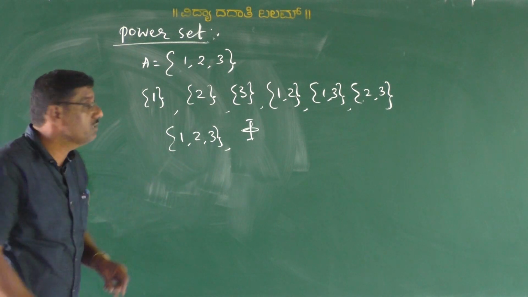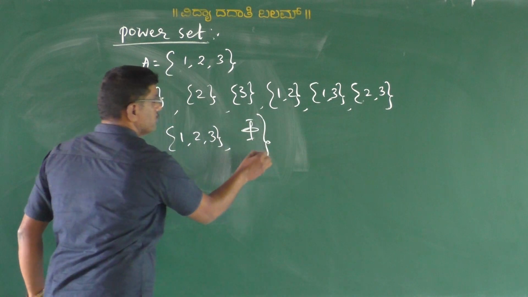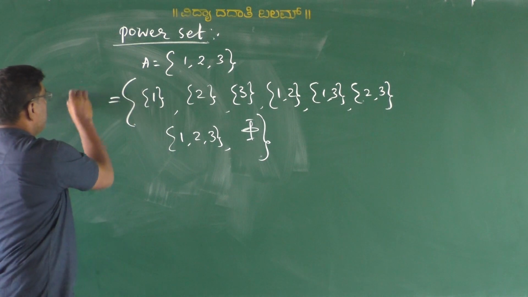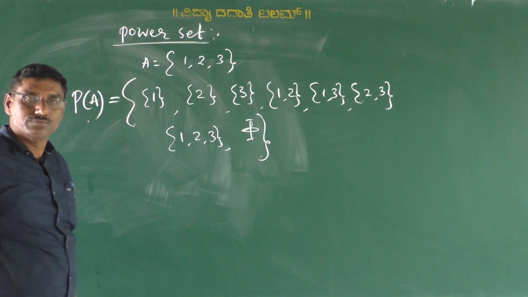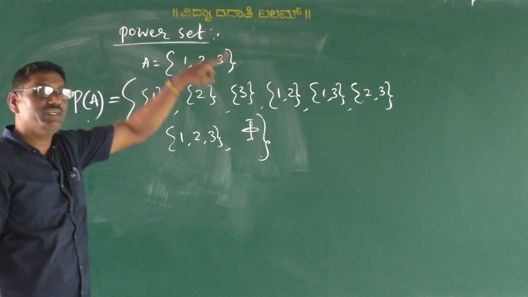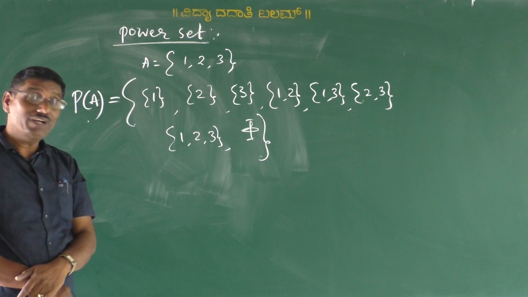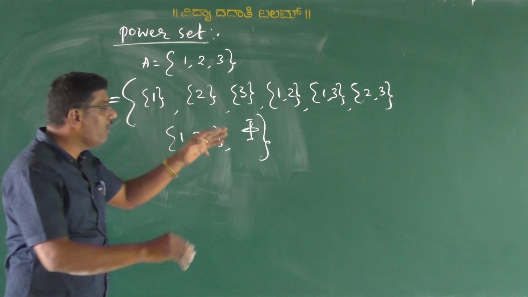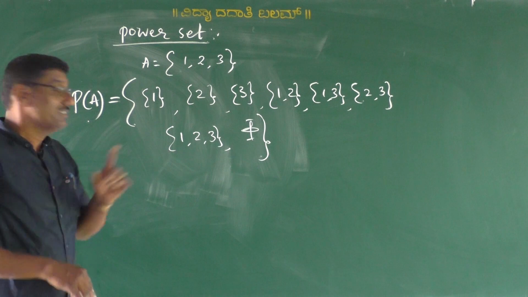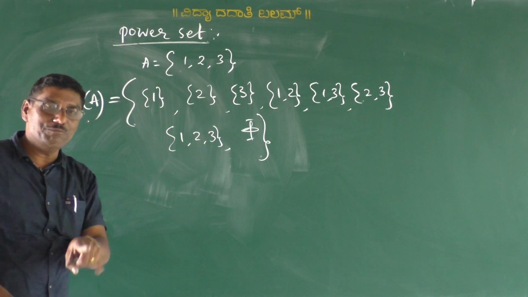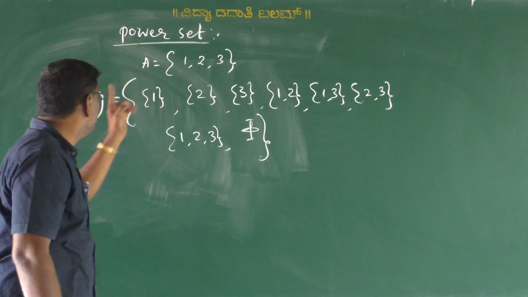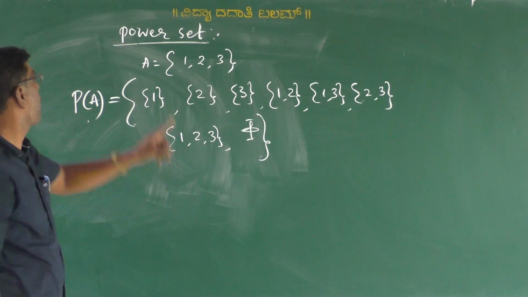collected by using the flower bracket. Then we represent it as P(A). Now P(A) is called the power set of A. What did I do here? We collected all subsets of a given set A. Such a set we call a power set. That means the collection of all subsets of a given set is what we call a power set.